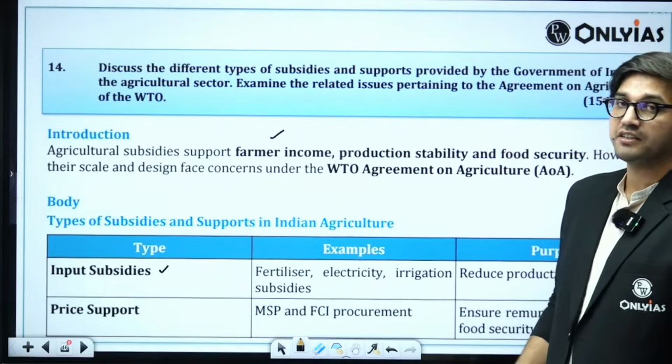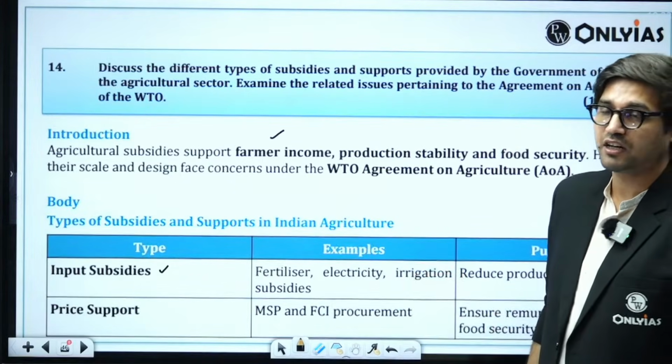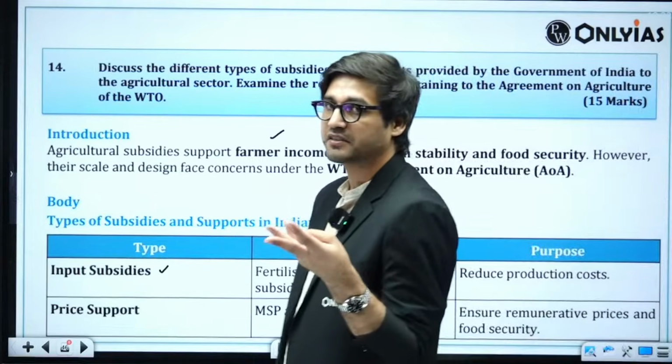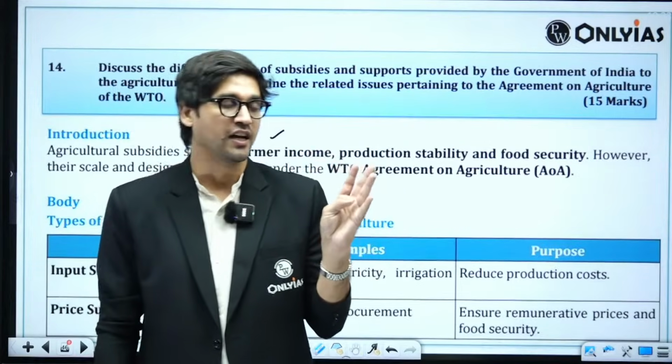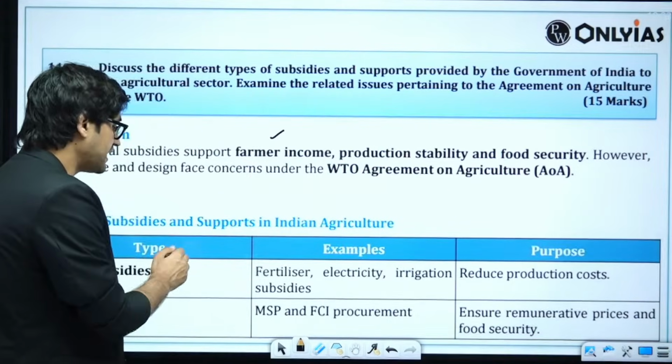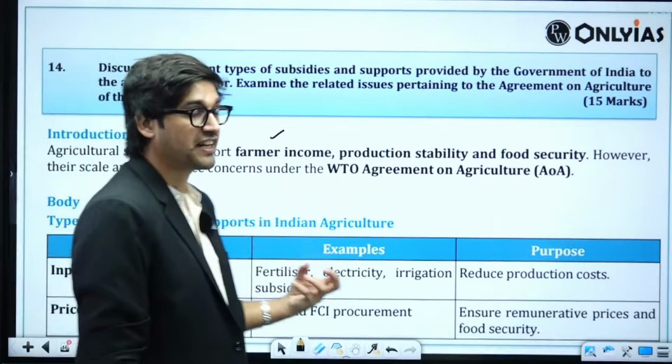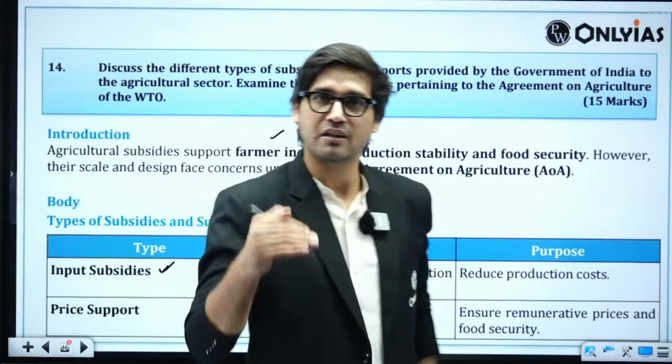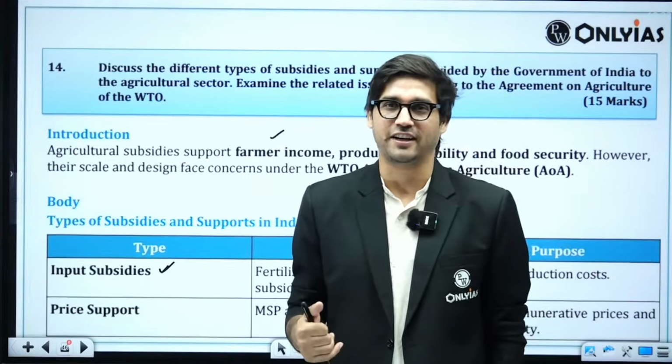Under input subsidies, there's a bunch of subsidies that you can talk about here, which is fertilizer subsidies, power subsidies, irrigation subsidies, credit subsidy, crop insurance subsidy. At the input level, the government provides a lot of subsidies. We have taken multiple classes on subsidies, agricultural subsidies in India.